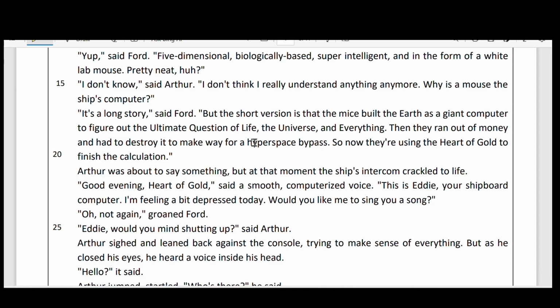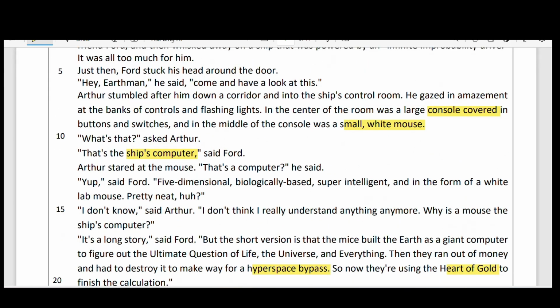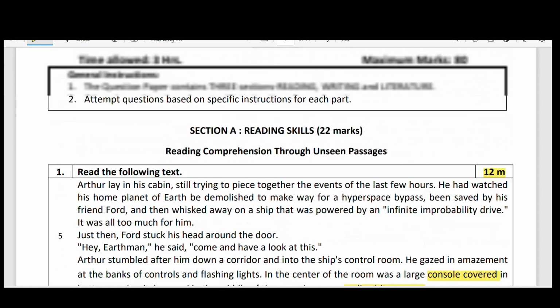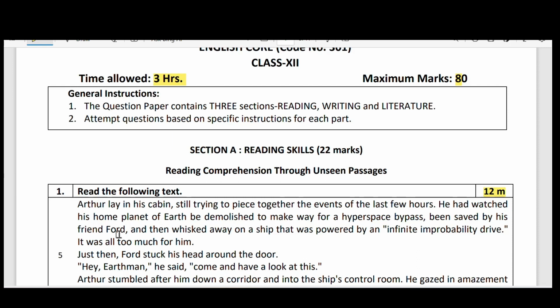Here there are different terms like hyperspace bypass, Heart of Gold, and mouse. All these are what happened in this passage. It is a sci-fi, science fiction. Some UFOs are symbolized here as Ford.